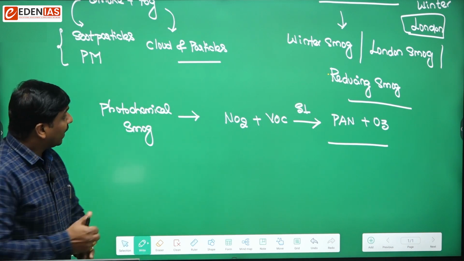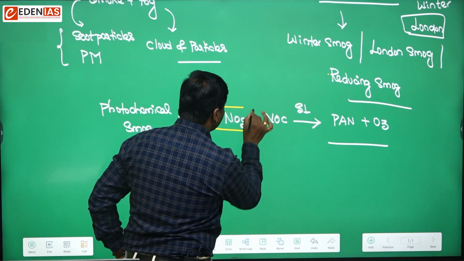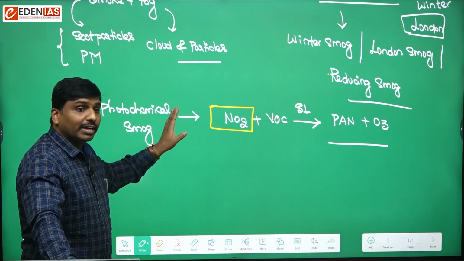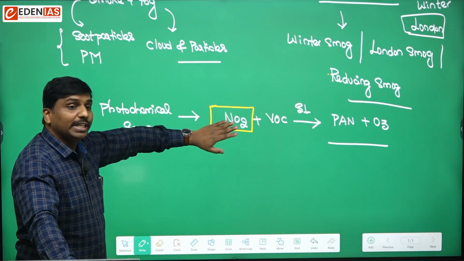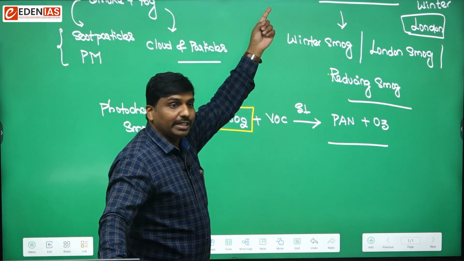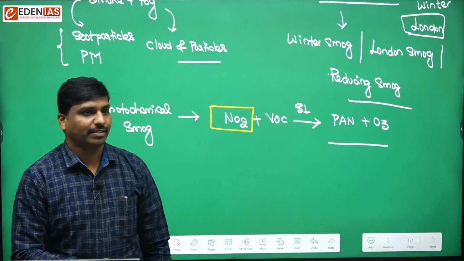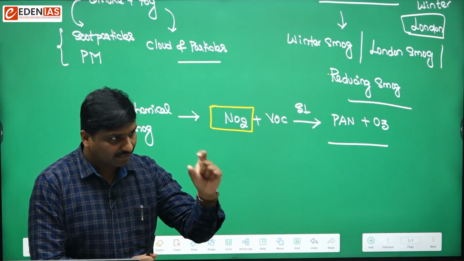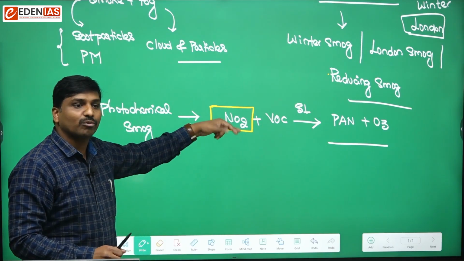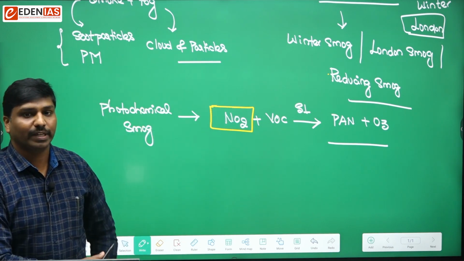Photochemical smog would result due to the presence of nitrogen oxides. Sulfurous smog would be caused due to the presence of sulfur dioxide. Can you understand? If sulfur is there, that would be sulfurous smog. If nitrogen dioxides are there, it leads to photochemical smog.